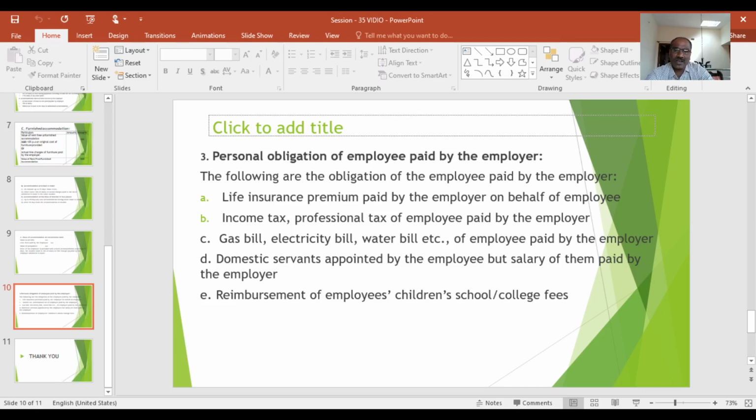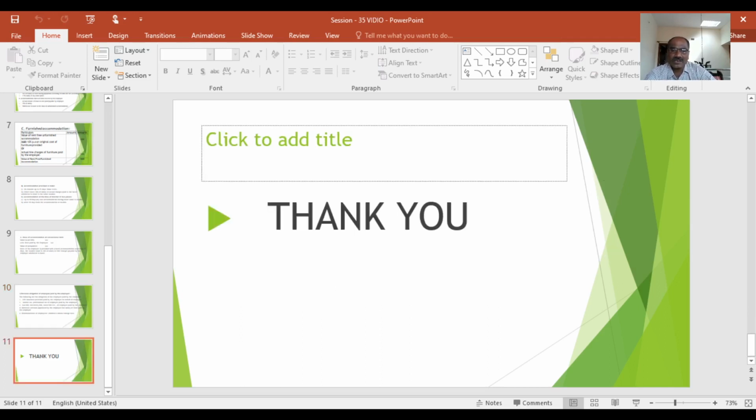Next, reimbursement of employees' children's school or college fees. Suppose any school fees or college fees are paid by the employee and that is reimbursed by the employer, that is also one of the perquisites. These are all called personal obligations of the employee met by the employer. These are all taxable perquisites.